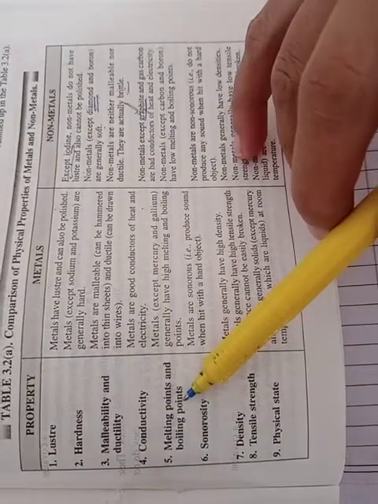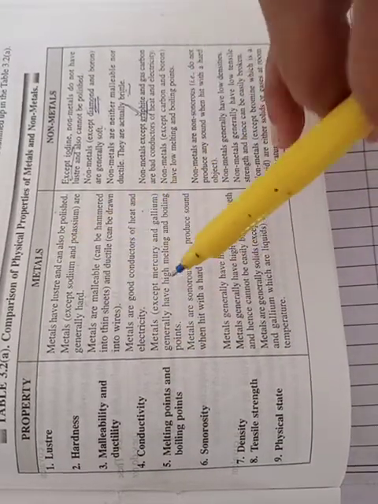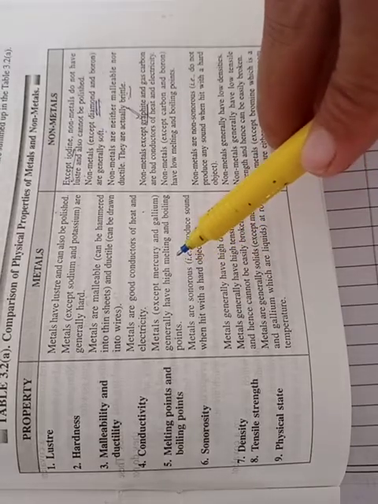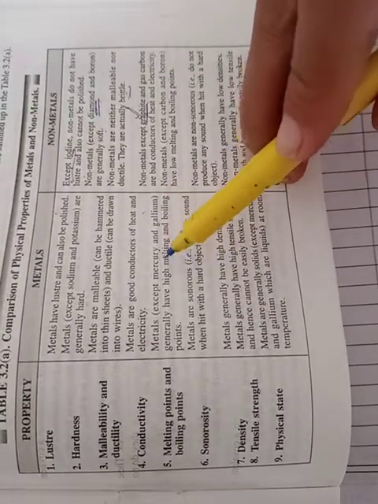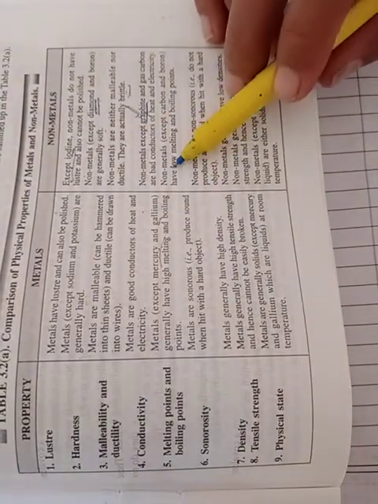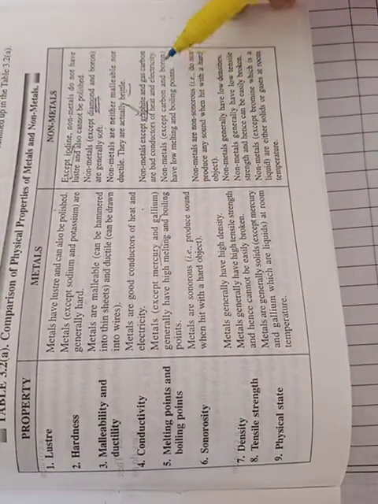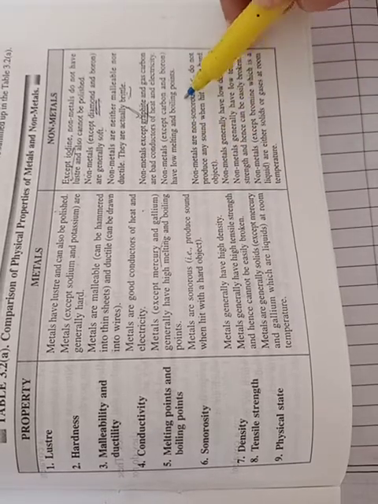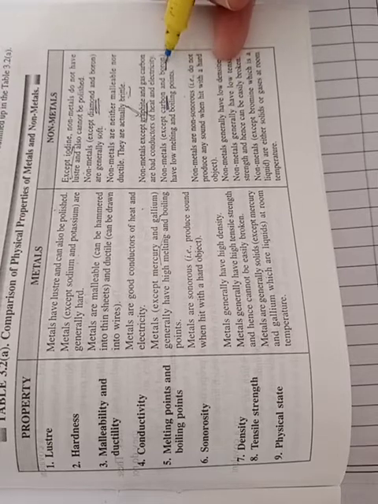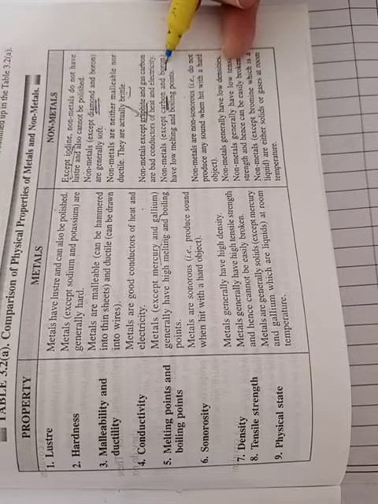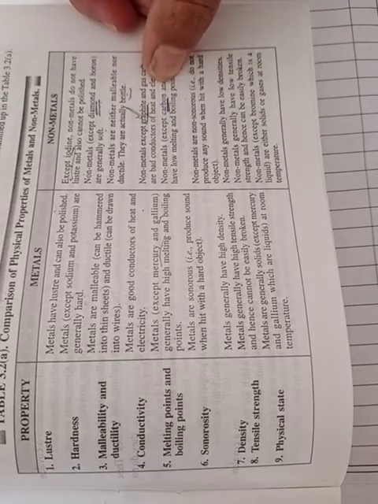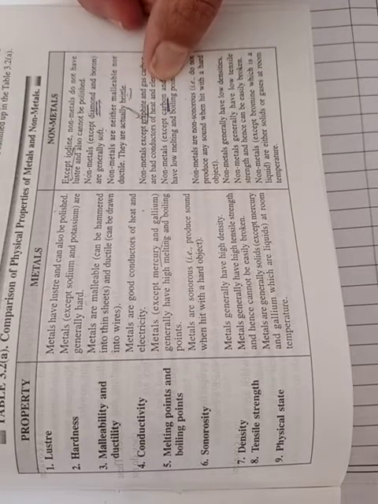Melting and boiling point of metals: those which are hard possess high melting and boiling points, and those which are soft possess low melting and boiling points. Except mercury and gallium, which possess low melting and boiling points. Next is non-metals. Non-metals except carbon and boron have low melting and boiling points. It means carbon allotropes and boron, which are hard, possess high melting and boiling points. Except these two, all other known non-metals possess low melting and boiling points.